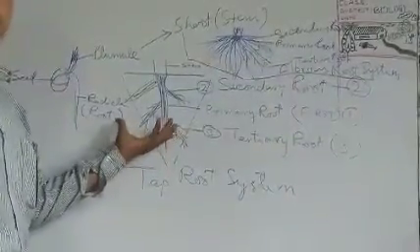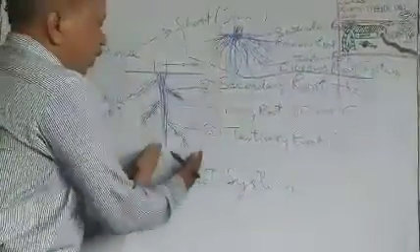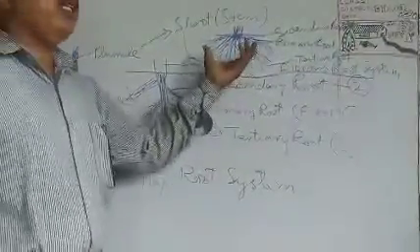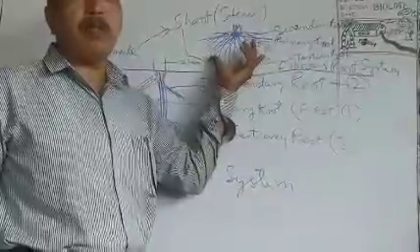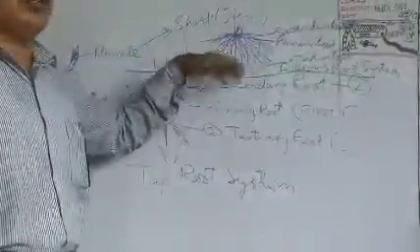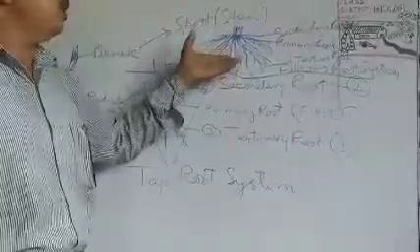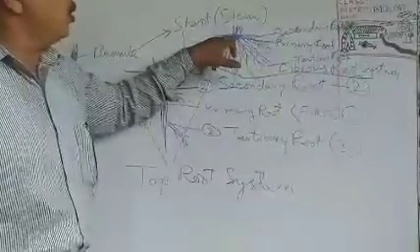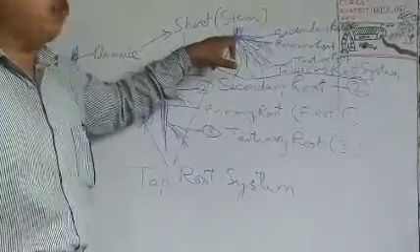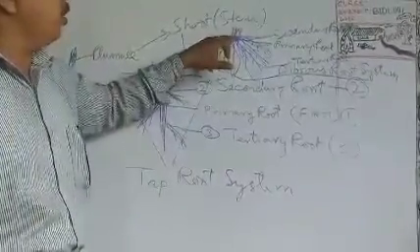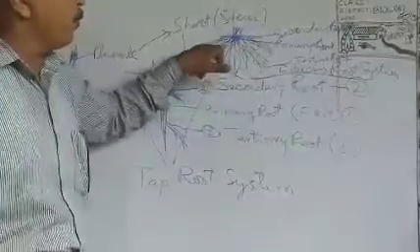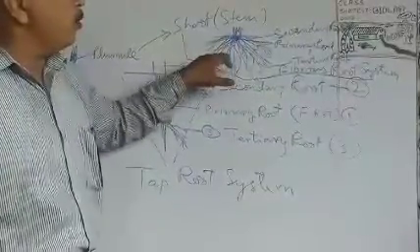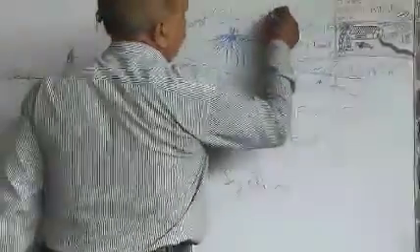Why tap root system? Your doubt is clear. As you go deep, it tapers, it narrows, takes a cone shape. Here, why is the name of this root system fibrous root system? Because hair-like structures or too many fibers are present under this. So the main root or the primary root is stunted in growth, not very prominent, whereas the secondary and tertiary roots are prominent. So the name of this kind of root system is the fibrous root system, and this is a feature of all monocotyledons, all monocots.